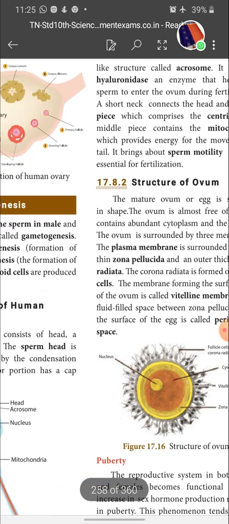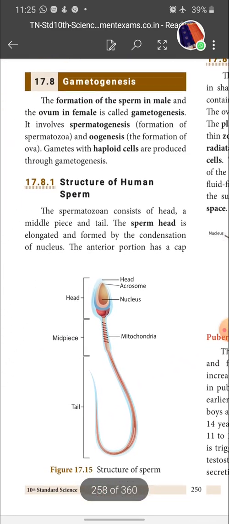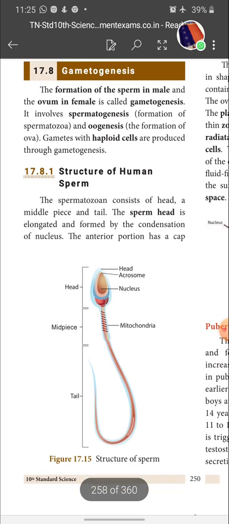Okay children, it's a 4-mark question. Explain the structure of human sperm with a diagram, or briefly write a note on the structure of sperm with the help of a diagram. It's a 4-mark question. The next upcoming question is the structure of egg also. Both come under 4-mark questions. Please mark it and prepare accordingly, children.